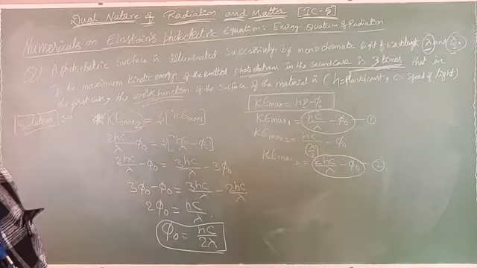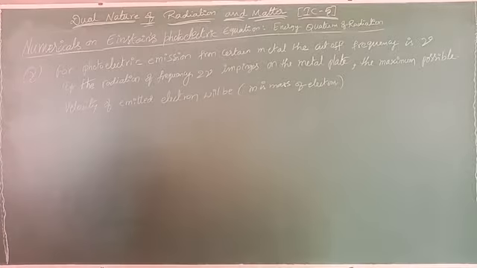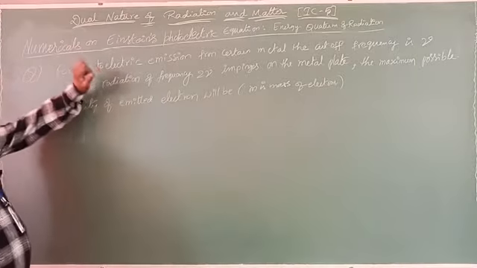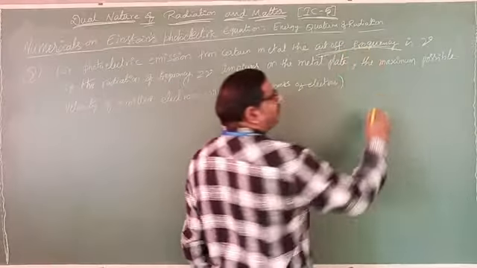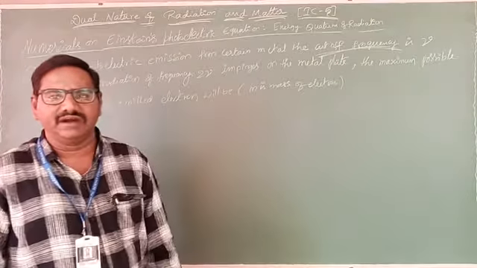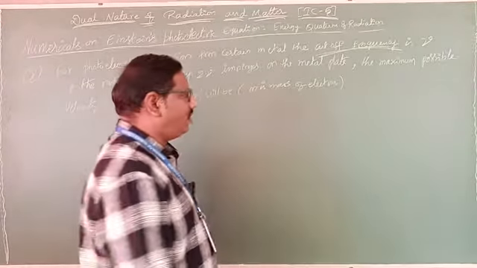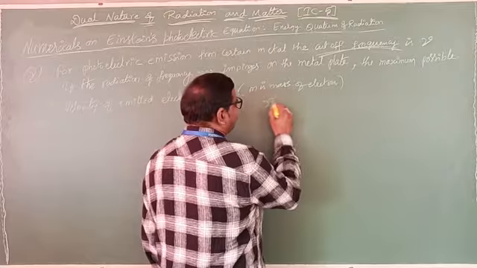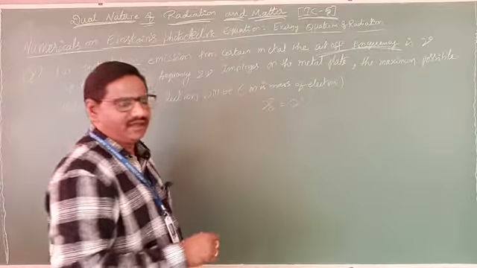Next one. See here in this problem, for the photoelectric emission, a certain metal has a cutoff frequency. What is meant by cutoff frequency? It is nothing but the threshold frequency. Now nu naught is given as nu. Then what about the work function?